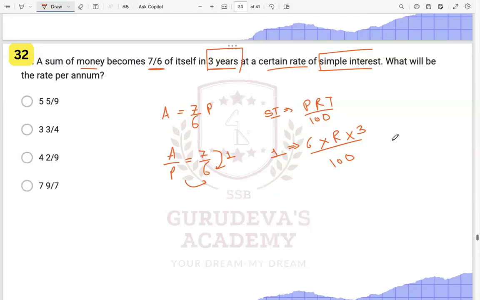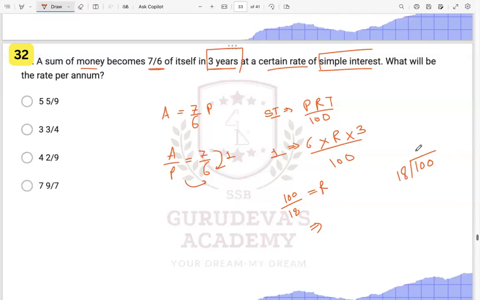So 1 is equal to this particular thing, right? So we can say 100 upon this 6 into 3, that is 18, is your rate of interest, right? This is your rate of interest. So in fraction, we have to find 100 upon 18, right? 100 upon 18.